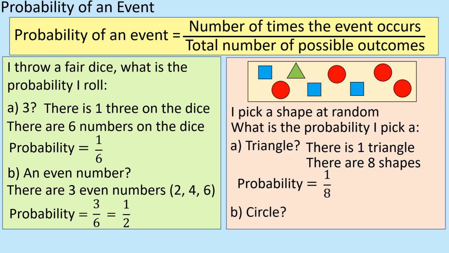All right. What about a circle? Well, let's have a look. There's 1, 2, 3, 4. There's still 8 shapes, so the denominator is not going to change. So like before, I've got 4 over 8. And of course, the temptation, we might as well simplify. That's an easy one to simplify. Let's cut it to a half. All right. So either of those two answers at the bottom will give you the mark.